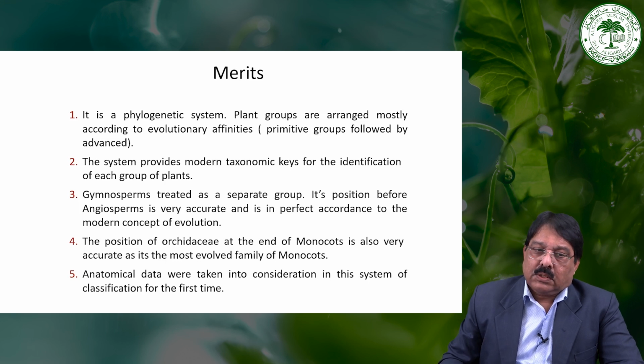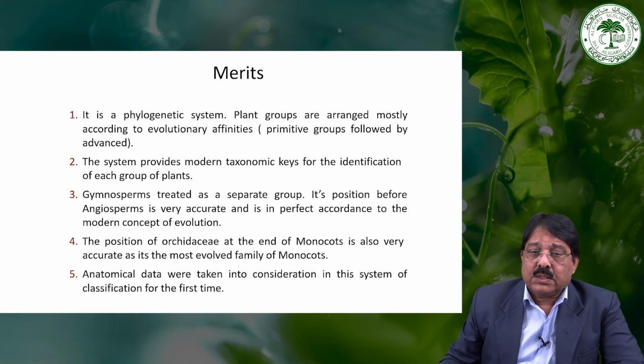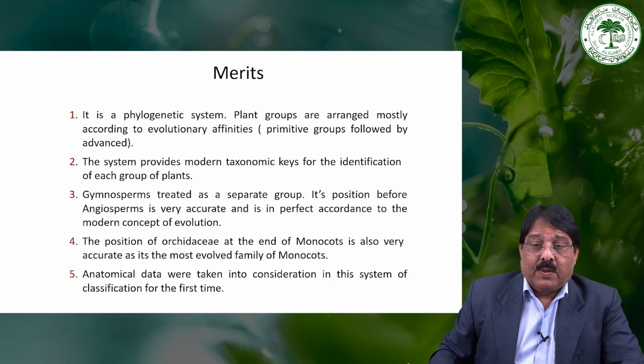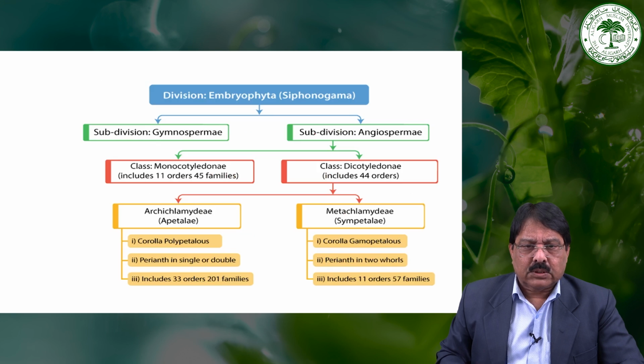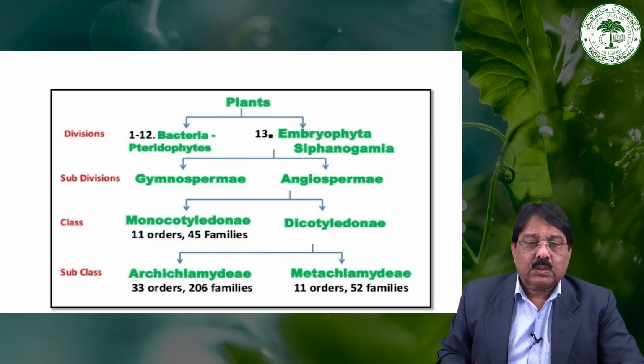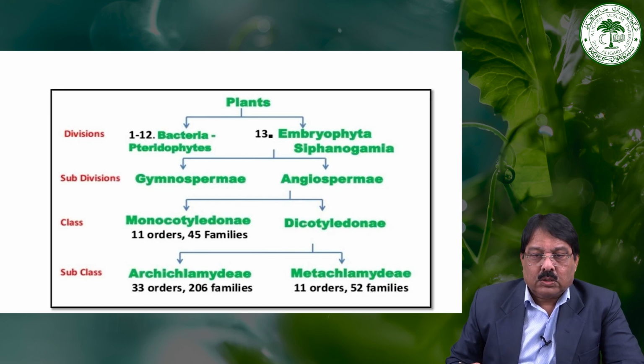Then the gymnosperm is treated as a separate group. It is one of the main merits of the system, because they separated the gymnosperm from the angiosperm. Its position before the angiosperm is very accurate, because the gymnosperm is considered to be primitive. See, gymnosperm is first and the angiosperm is last.